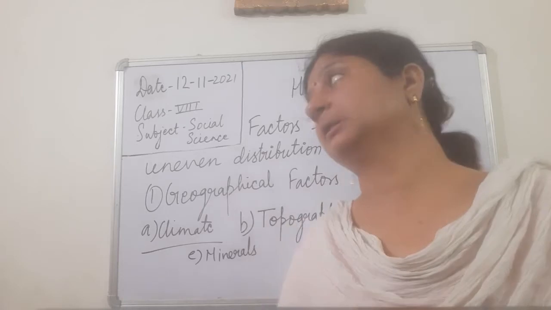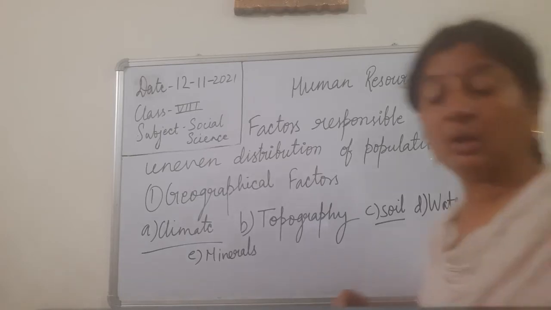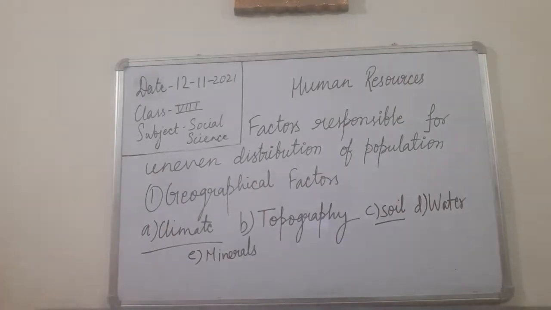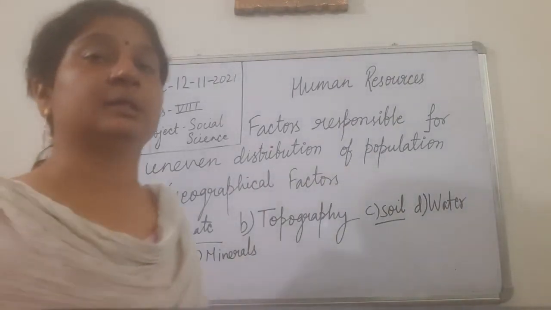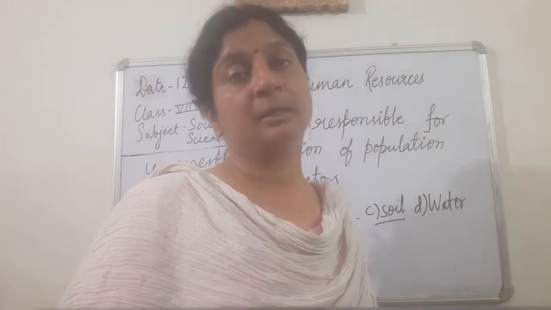Okay, so these are the important geographical factors: climate, topography, soil, water and minerals. Okay, and now we will switch to another factor. The other factors are social factor, cultural factor and economic factor.